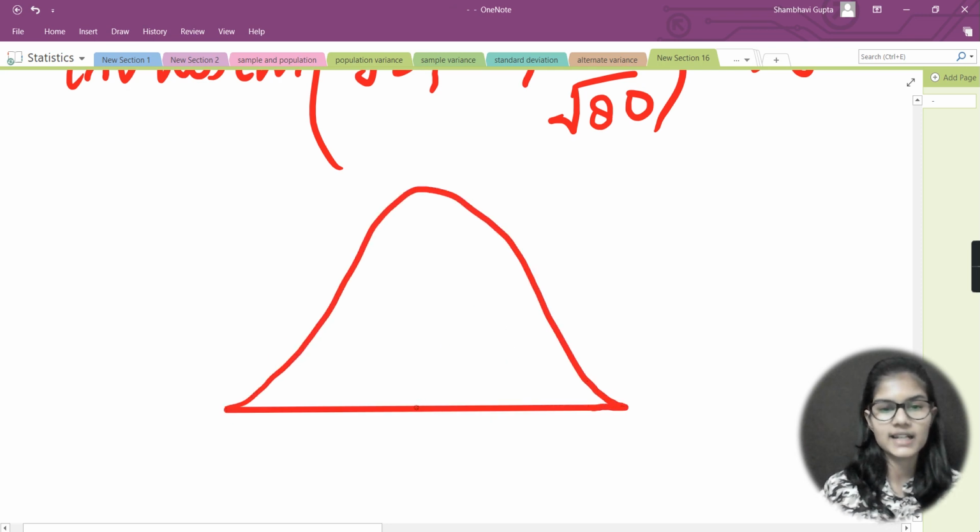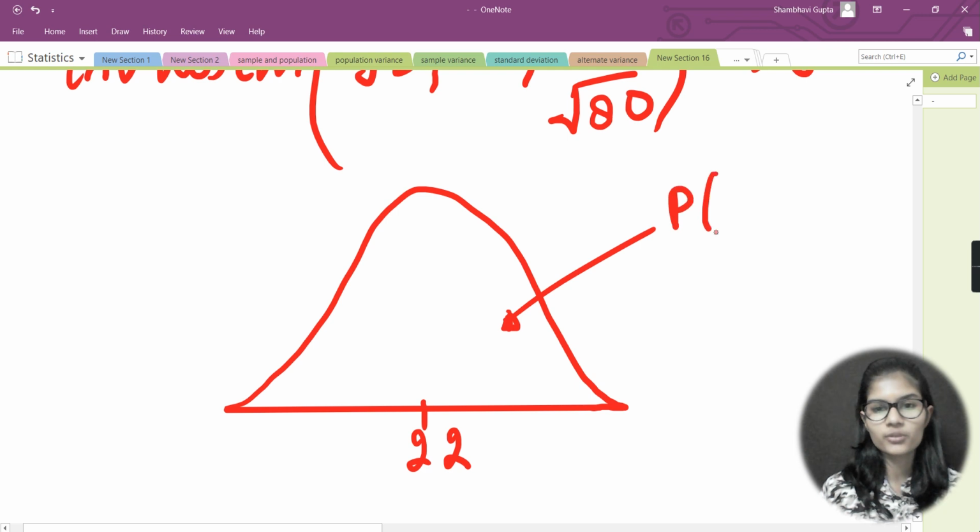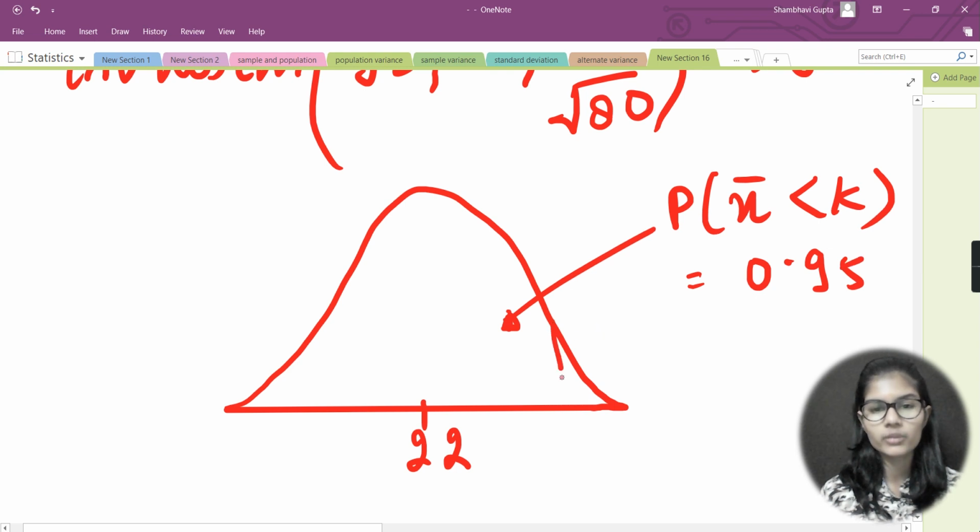In the middle somewhere you write 22, and this is the probability that x bar is less than k, which is 0.95. Somewhere here you locate your k, and this is x bar. So this is how you can solve the question.